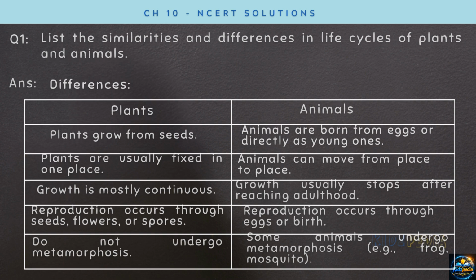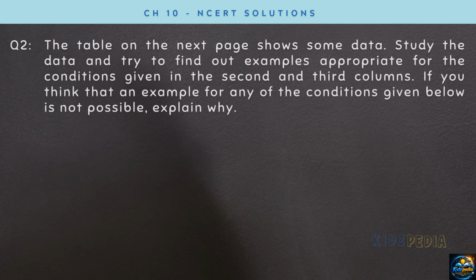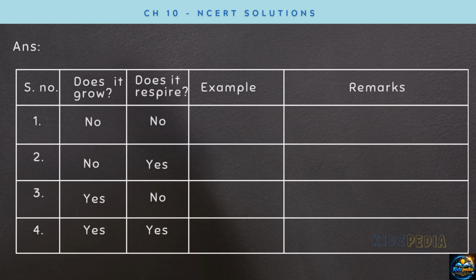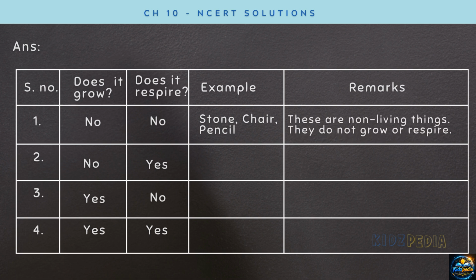Next question. The table on the next page shows some data. Study the data and try to find out examples appropriate for the conditions given in the second and third columns. If you think that an example for any of the conditions given below is not possible, explain why. So, first it is given that it does not grow and it does not respire. So, we can write examples like stone, chair or pencil, because these are non-living things and they do not grow or respire.